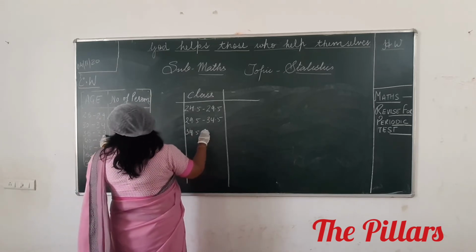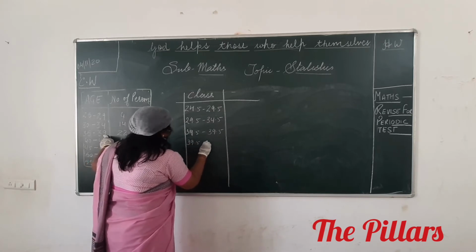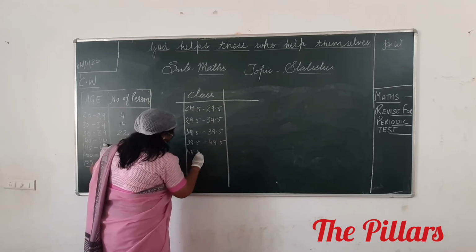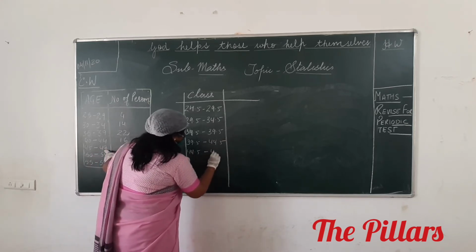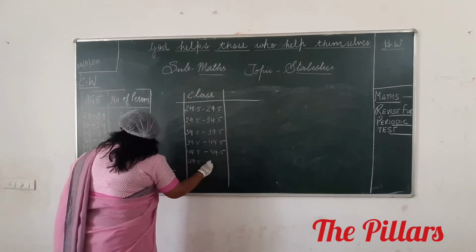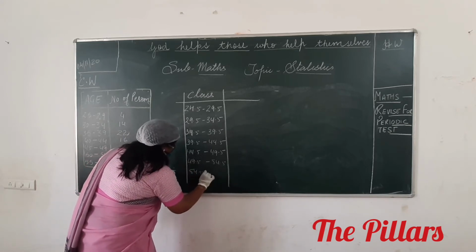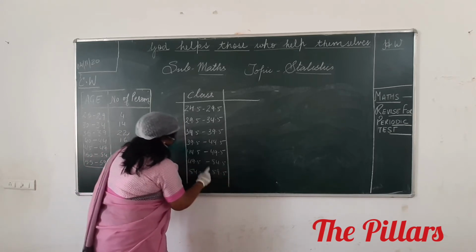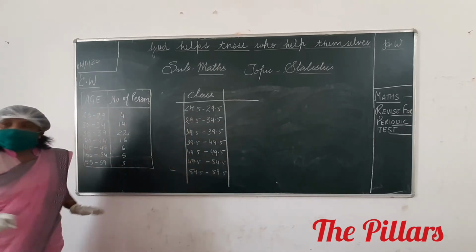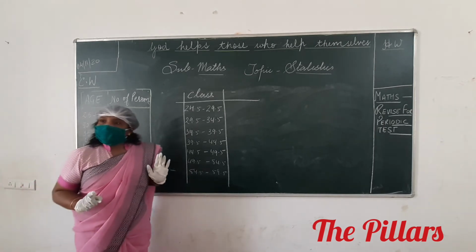34.5 to 39.5. Then 39.5 to 44.5. What is the next one? 44.5 to 49.5. 49.5 to 54.5. And then 54.5 to 59.5. 1, 2, 3, 4, 5, 6, 7. Clear to all of you? Sit down. We have converted this into our exclusive form.